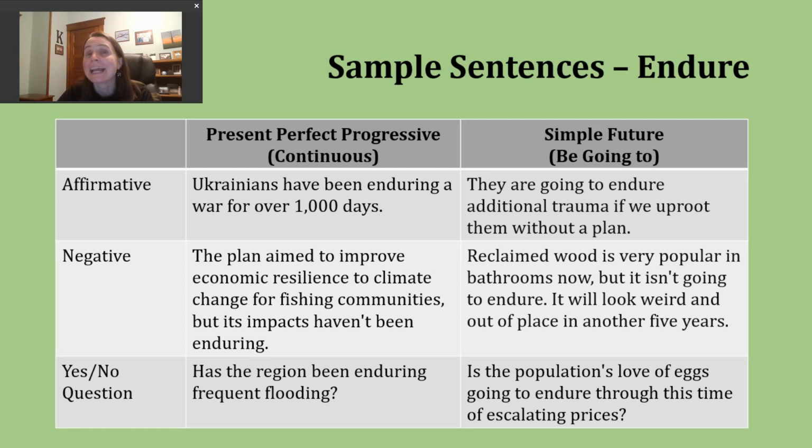Now let's take a look at a negative simple future sentence. Again, we pay attention to our subject here, and then we'll use our form of be that matches, followed by not, then going to, and the base verb. Let's look at another example. Reclaimed wood is very popular in bathrooms now, but it isn't going to endure. It will look weird and out of place in another 5 years.